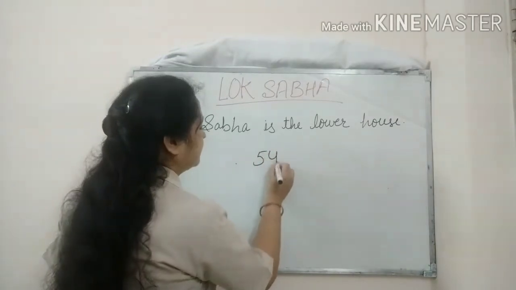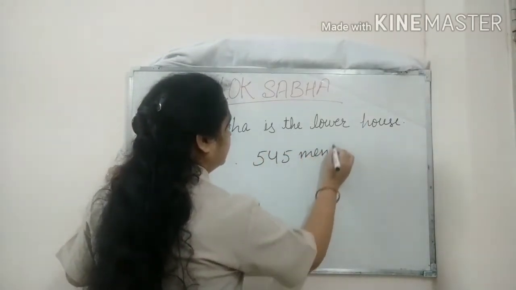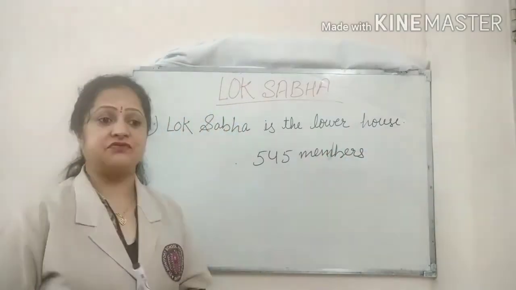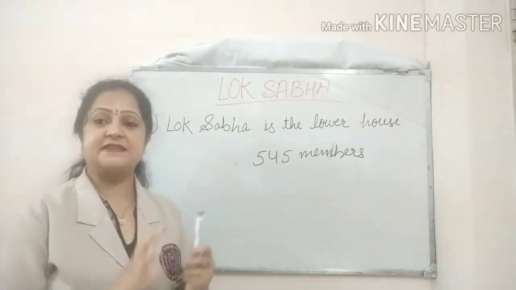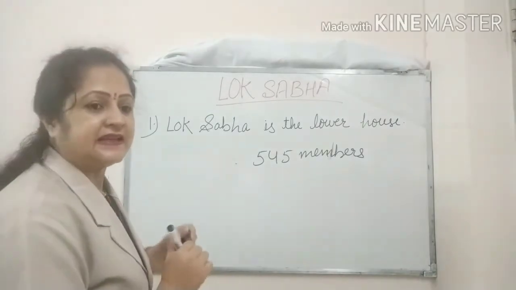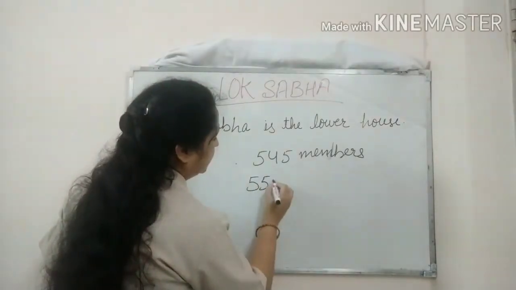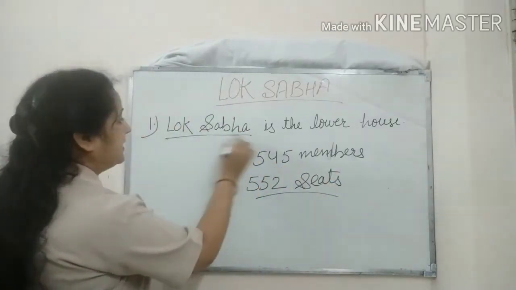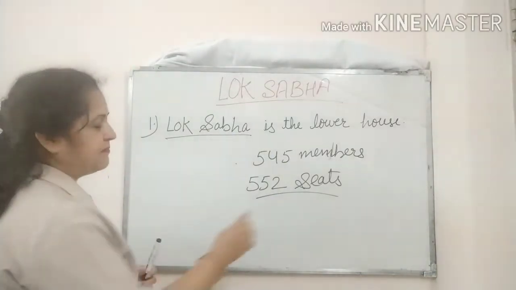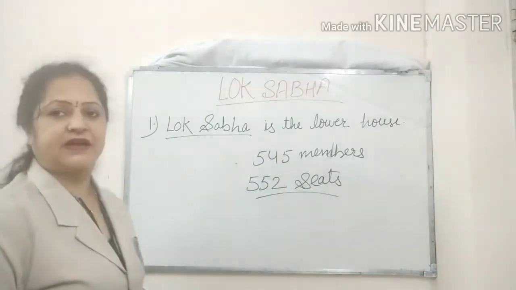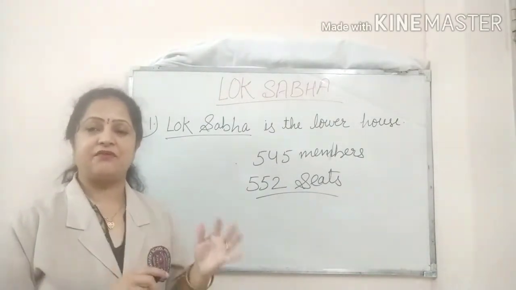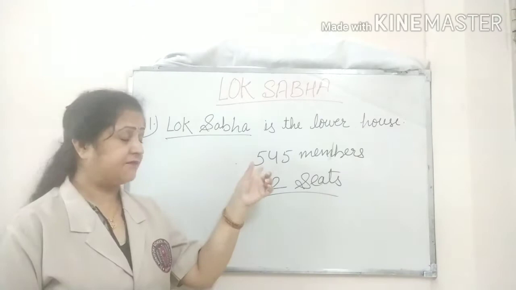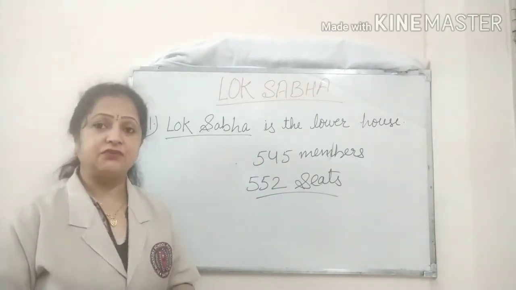Though our constitution has provided for a maximum of 552 seats in the Lok Sabha, at present the maximum number of members is 545 only, and this number of seats will remain fixed at 545 till the year 2026.